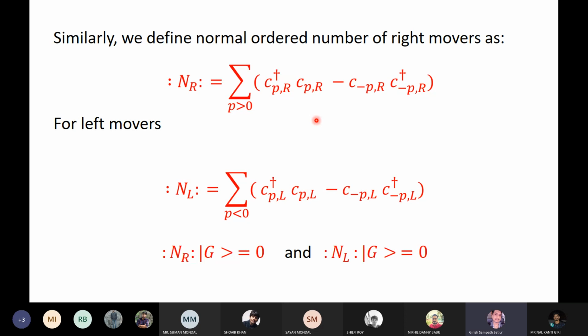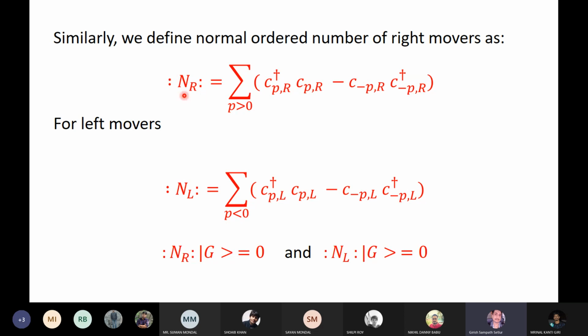But that's not a good idea, because if you act it on the ground state, you will get infinity, because all the negative energy states are occupied, and infinitely many of them. So to avoid that, you define it in this way, so that now when you act this on the ground state, you get 0, because of the same logic. This is 0 because you cannot annihilate something which does not exist, and here you cannot create when something already exists. So for these reasons, these two are separately 0 when acting on the ground state.